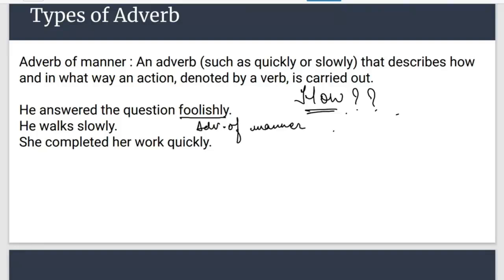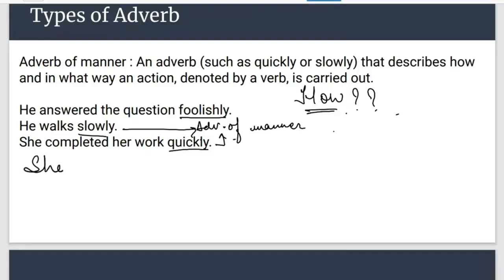Let's talk about the second question. He walks slowly. How does he walk? Slowly is the answer. Then slowly is your adverb of manner. She completed her work quickly. How did she complete her work? Quickly is the answer. So this is an adverb of manner.